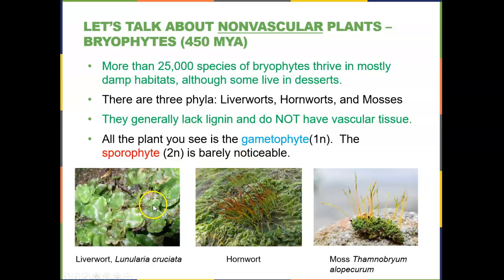The other thing to notice is that in all of the plants that you see, the majority of the plant, all of this green, that's the gametophyte or the haploid generation, because these non-vascular plants spend the majority of their alternation of generations as a gametophyte. They only produce a sporophyte very quickly as an extension when they want to reproduce. So here is a sporophyte. Here is the sporophytes in the moss. You don't even see them because this is not in the stage. This liverwort is not in the stage where it is going to be producing a sporophyte generation.